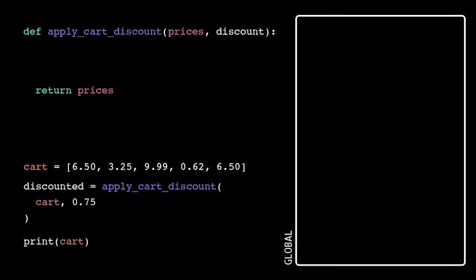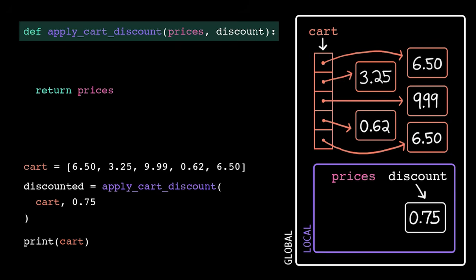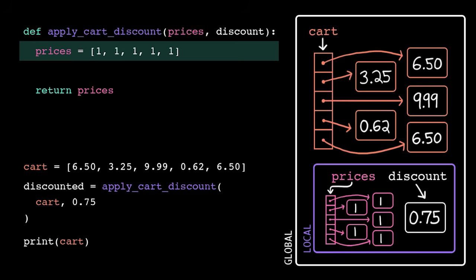Now, if we pass a list as an argument instead, the same thing happens. Instead of copying the entire list, which could be very expensive if the list has thousands of elements, the computer passes a reference to where that list is stored. If we fully reassign the parameter variable, just like before, the computer allocates a new chunk of memory in local scope, stores the new list there, and then moves the parameter variable to point to that new location.